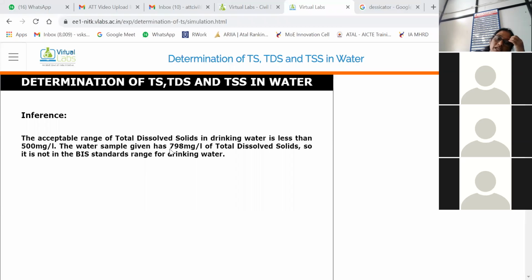The water sample given has 798 milligram per liter of total dissolved solids. So it is not in the BIS standard range for drinking purpose. That means we need to apply treatment for removal of total dissolved solids from the water.